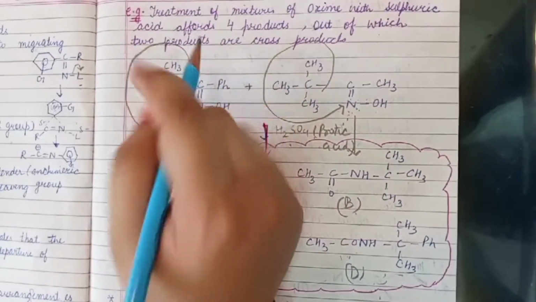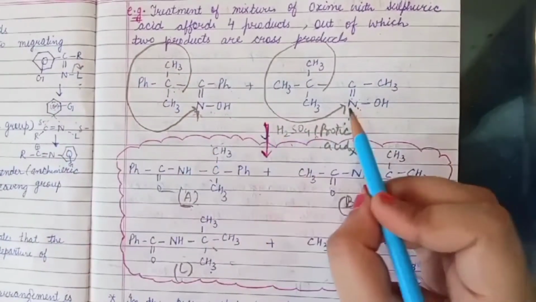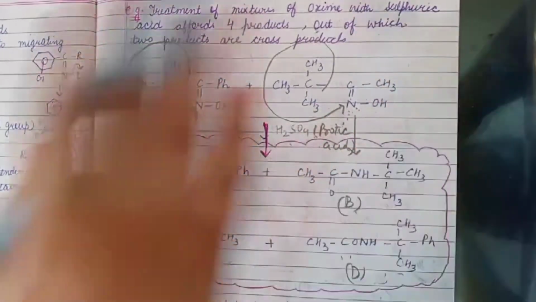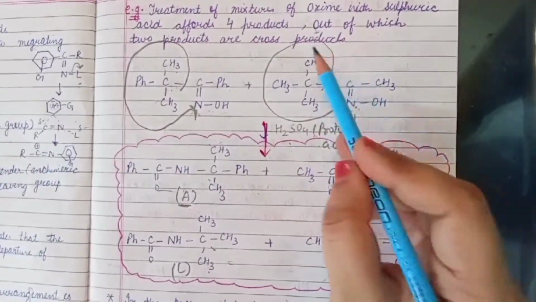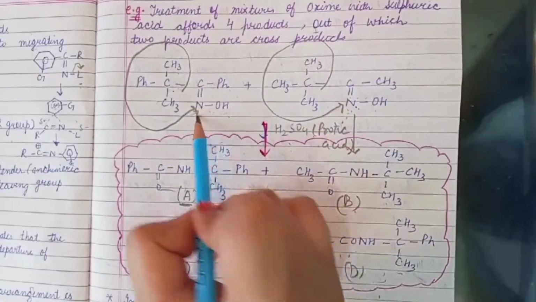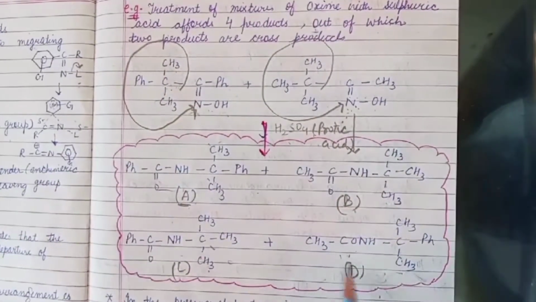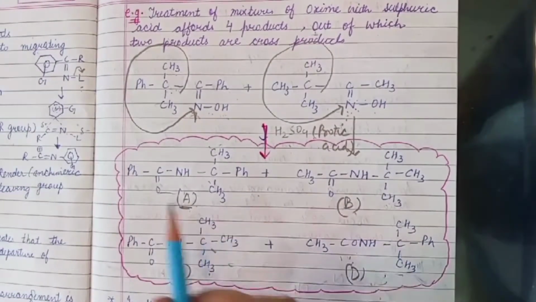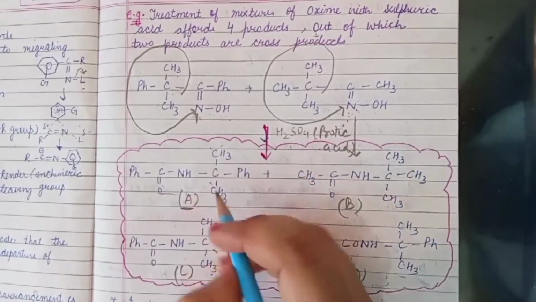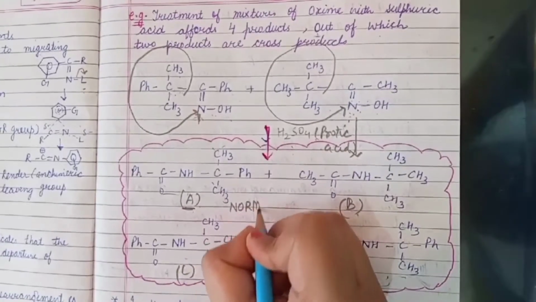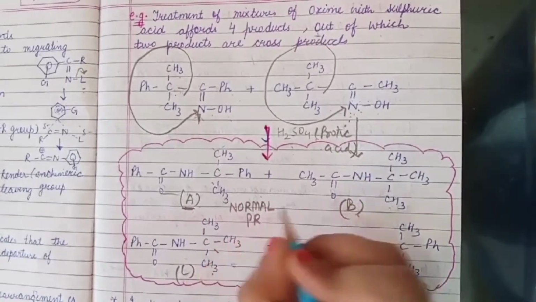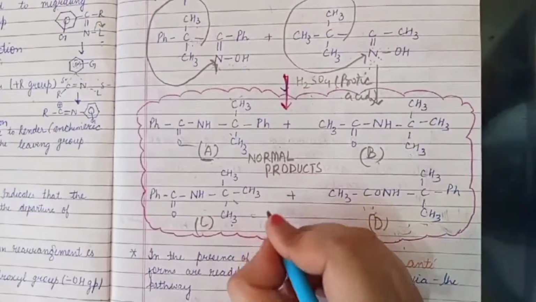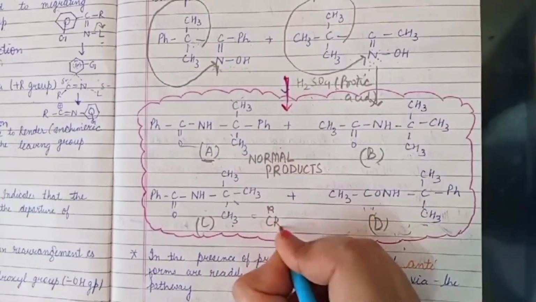When this group migrates to the nitrogen atom of another molecule, and vice versa, this species migrates to the nitrogen atom of another molecule, then we get C and D. These A and B are the normal products which we expected. These two are new products, which are called cross products.